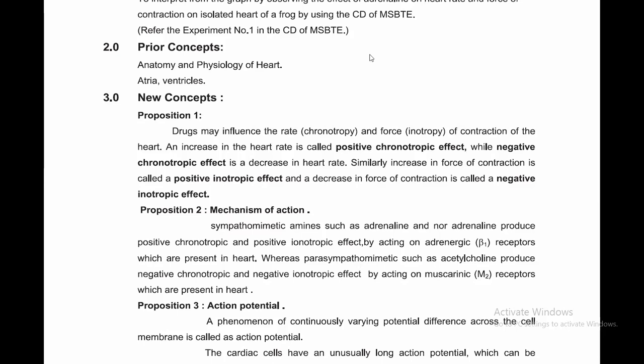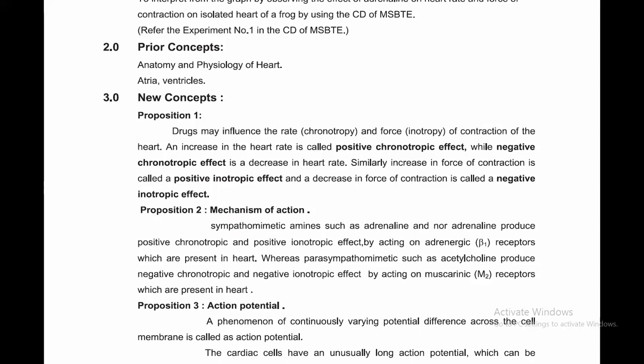This means increased heart rate and increased force of contraction by acting on the adrenergic receptor, that is the beta-1 receptor, which is present in the heart.